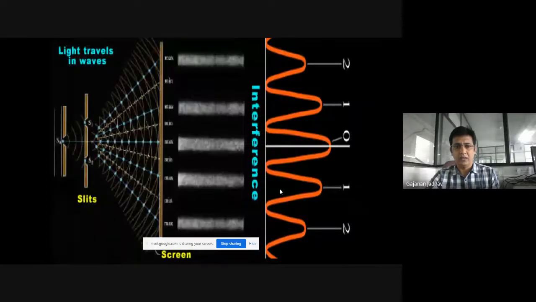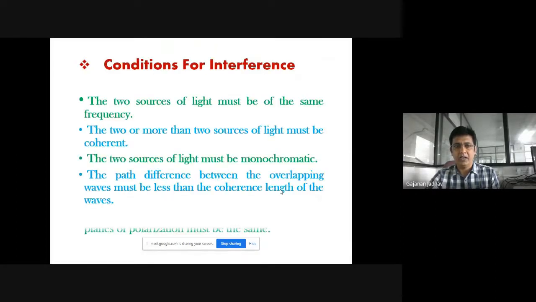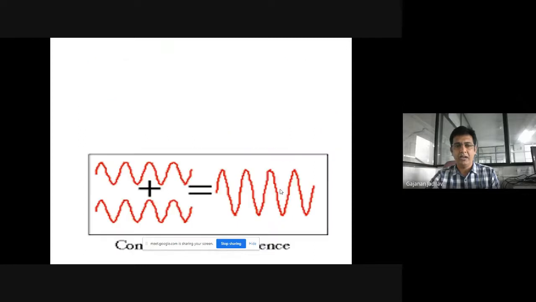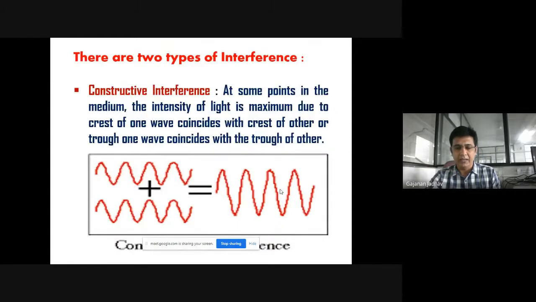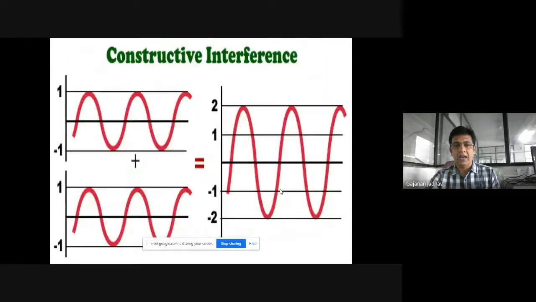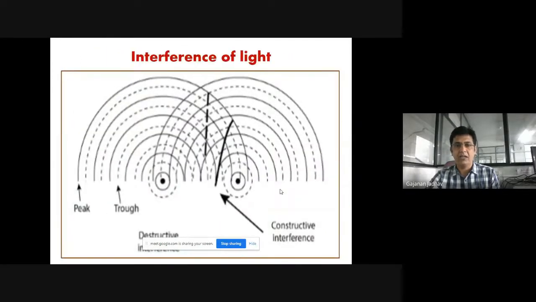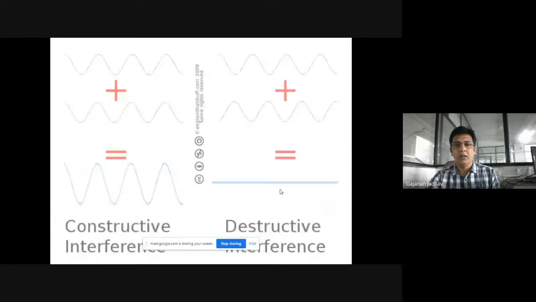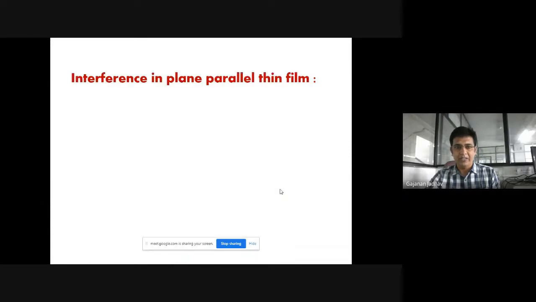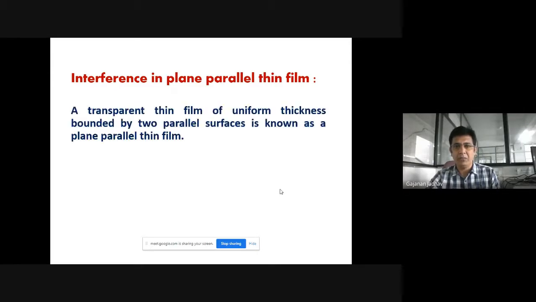So this part we have already studied in detail, where we have studied the conditions for getting the interference pattern and the condition for getting a discrete fringe pattern as well. And then we studied the types of interference. So basically there are two types of interference which we have discussed, and those are nothing but constructive interference and destructive interference. And then we went for the interference in plane parallel thin film.